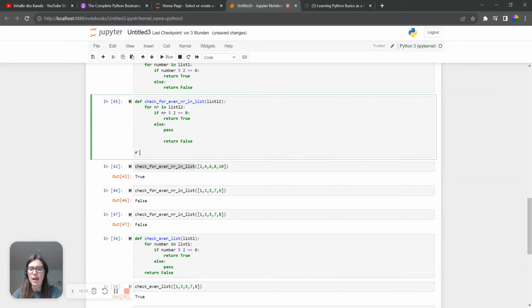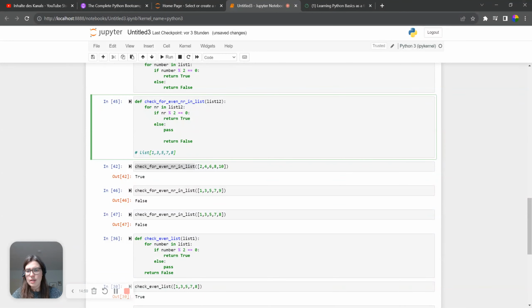So basically, we have this list here, and it says, whatever, the numbers, 8. Now we go through all these loops here. We say this number 1, it's uneven, so return true, else pass. So we pass. 3, we pass. 5, we pass. 7, we pass. 8, okay, now with 8 we don't pass, and we put true. But what if we now have a 9 here? Then we want to return false. But to make sure that we don't leave this 8 out of the picture, we say, okay,